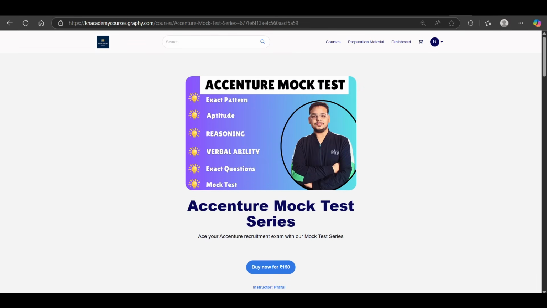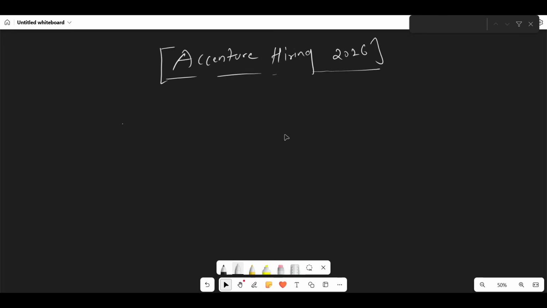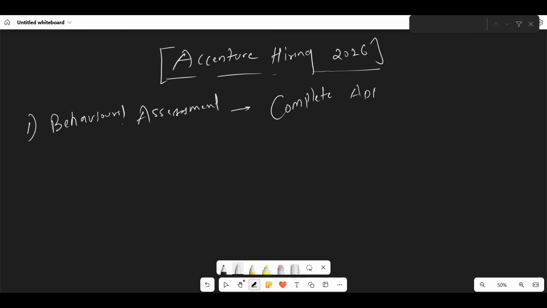Now let's come to the main point, which is Accenture hiring 2026. Let's understand. First there is a behavior assessment. What is the importance of it? No importance. It is just a kind of complete application assessment. It is a non-elimination round. It is just to understand your behavior. It doesn't matter much, so no need to prepare so much about it. There is no cutoff. Whatever you are feeling, you can just give the answers.